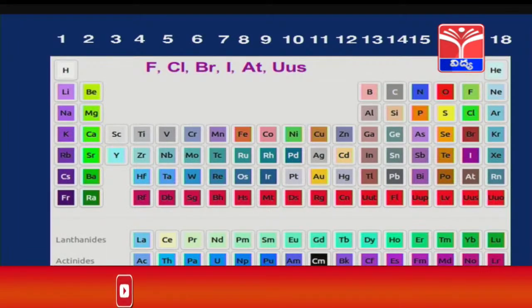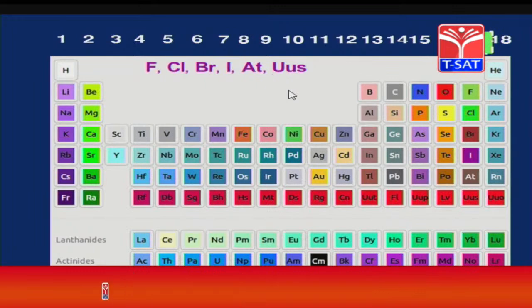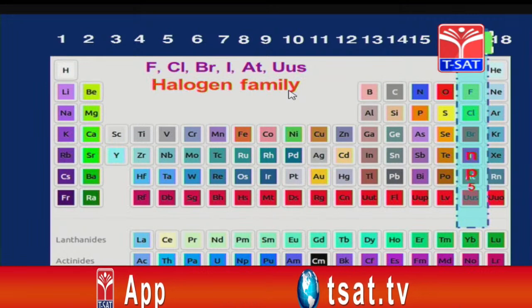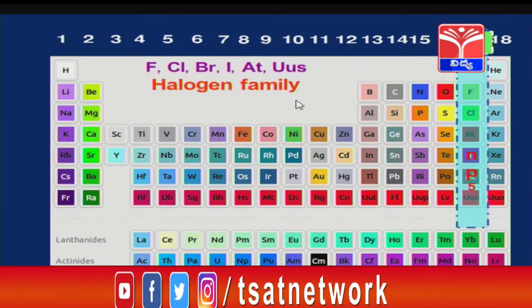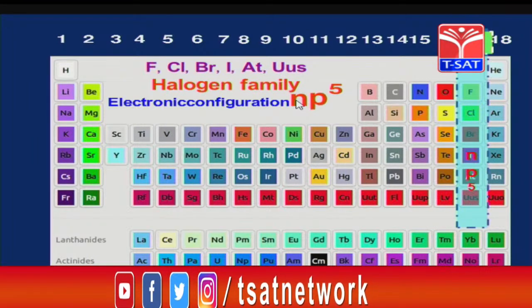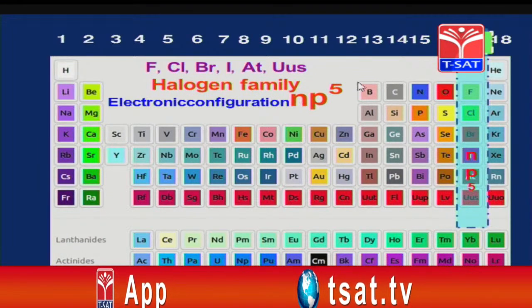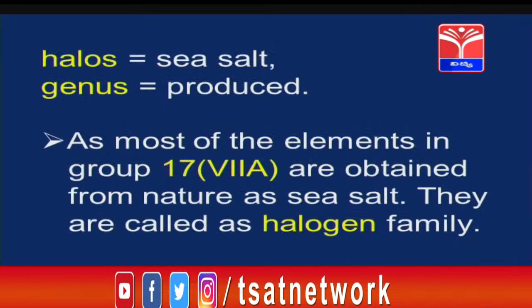Now, in the 7th group we have elements like fluorine, chlorine, bromine, iodine and astatine. It belongs to the 7th A group. It begins with fluorine, therefore, it is called the fluorine family, but the name given to them was the halogen family. We will see later on why this name was kept for this group. The electronic configuration is np5. 2 s electrons are already available, therefore, there are 7 electrons in the outermost orbit of this group.